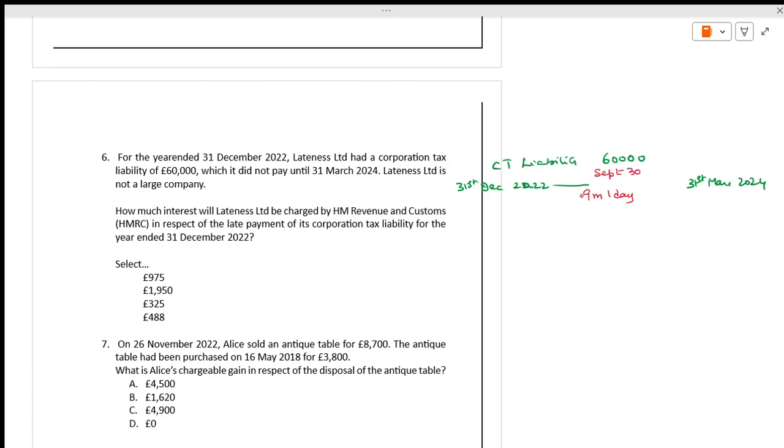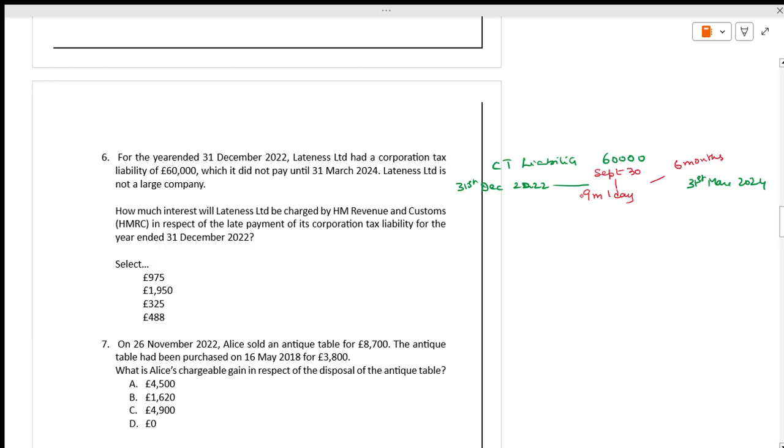They have to pay within 9 months 1 day. They have not paid till now. They have delayed it for another how many months? They delayed it for 6 months. What is the rate of interest if you are delaying? The rate of interest is how much? 3.25% per year.